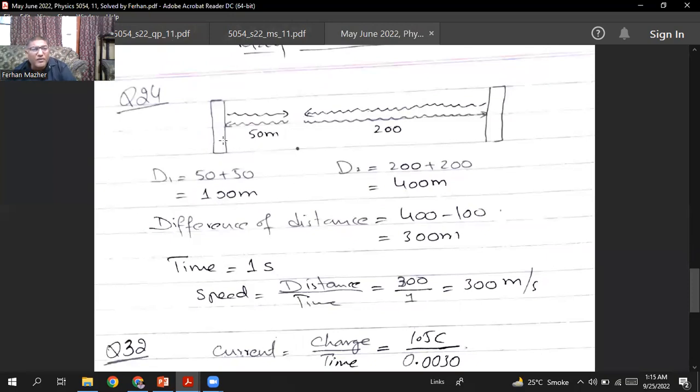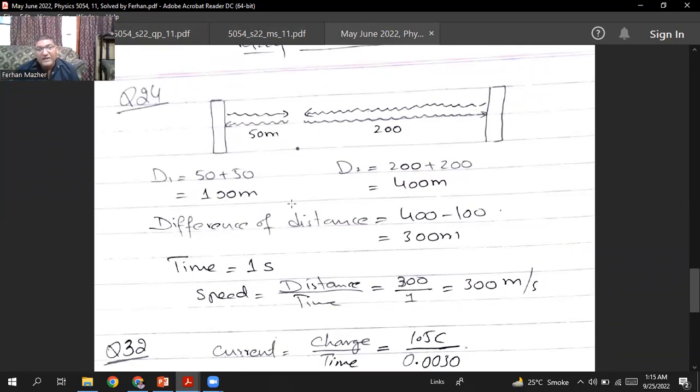The sound will go from here and reflect, so it will travel 50 plus 50, 100 meters. For the other sound, it goes 200 meters and then comes back 200 meters, so the total distance for the sound reflected from Q is 400 meters.